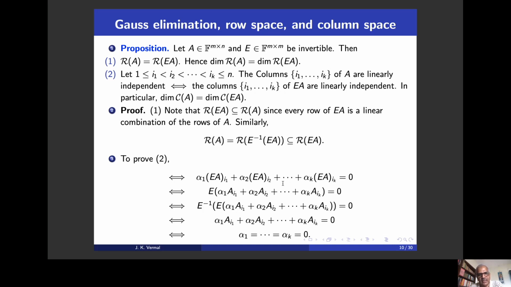Okay, so therefore the implications go in both ways, and that says that the columns i1, i2, ik of A are linearly independent if and only if the same columns of EA are also linearly independent.